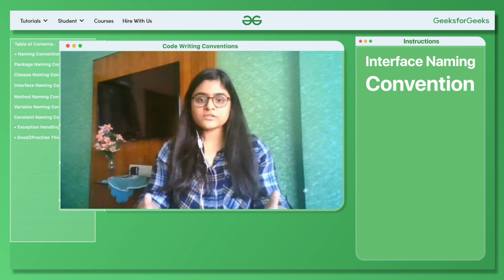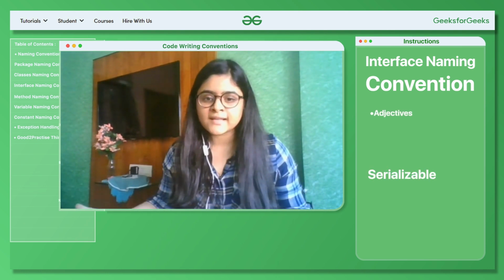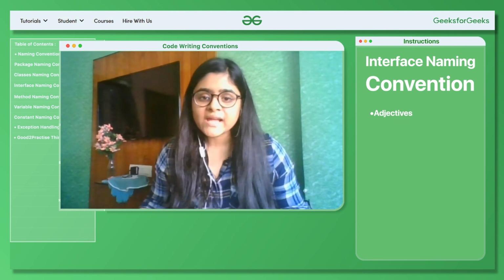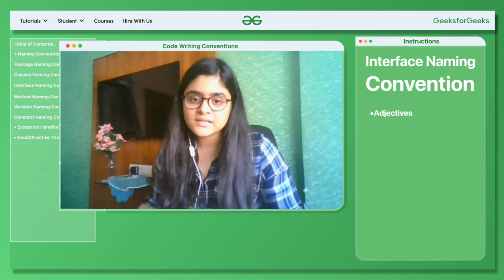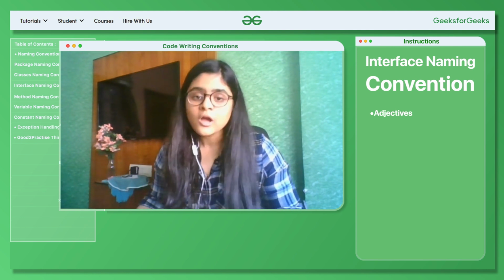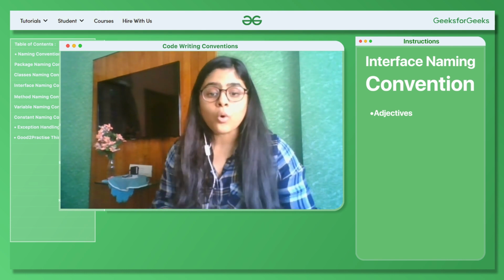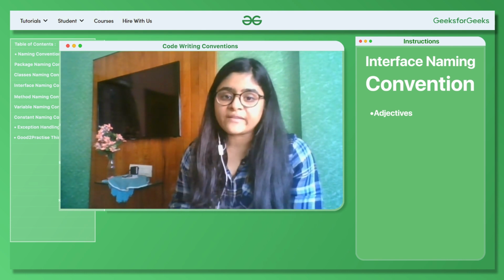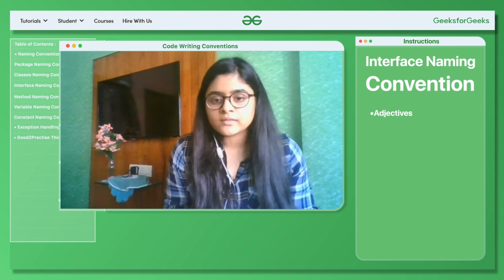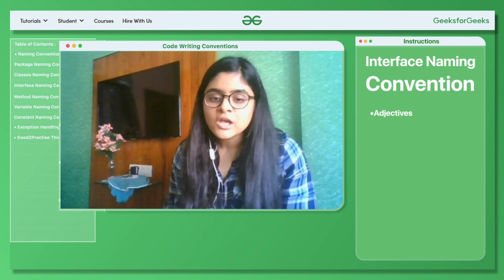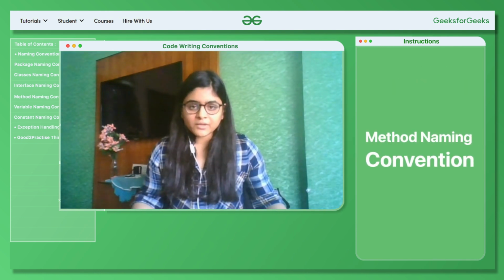Next is interface naming convention. So interfaces should be adjectives like Runnable, Cloneable, Serializable, or Comparable. Why is that? Because obviously interfaces are not concrete classes. They are just there to tell what should be done. So that's why they are adjectives. Now not all the interfaces have to be adjectives. There can be nouns as well, such as List or Map, when they represent a family of classes. So that's about interfaces.